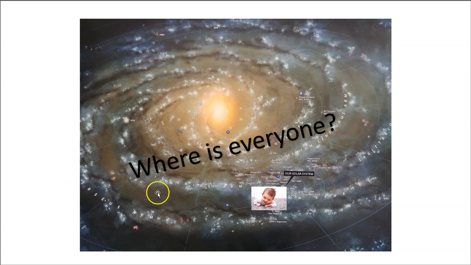I mean, after all, right? Where is everyone? There are so many stars in our galaxy and so many habitable planets orbiting those stars. Are we the only ones in our galaxy? So in the next lesson, we'll dig a little deeper into those last four terms.